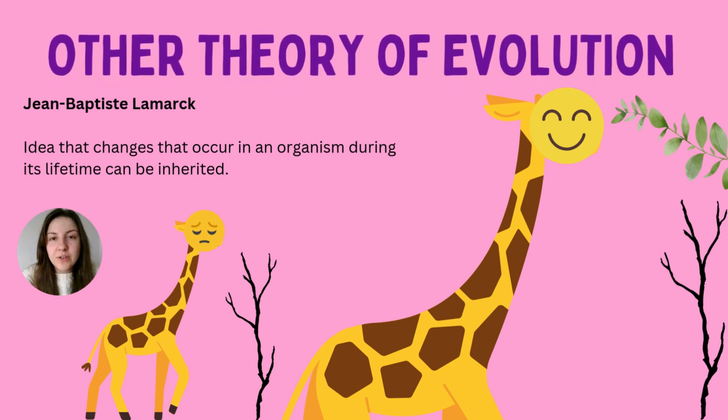So other theories of evolution, like I mentioned, come from someone called Lamarck. There are lots and lots of other ideas, but these are the ones you really need to know for GCSE. Of course, Charles Darwin with natural selection, but Lamarck as well was another scientist at the time who came up with the idea of evolution through organisms changing within their lifetime. And a key example of this would be the giraffe analogy. This is often something you see, but let me talk you through it in case you haven't seen it.